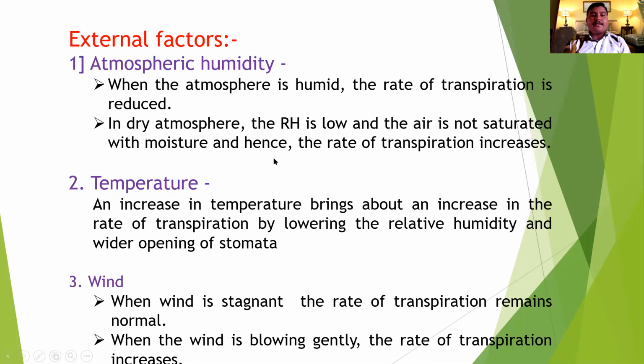The second one is temperature. An increase in temperature increases the rate of transpiration, and a decrease in temperature decreases the rate of transpiration. The third one is wind. When the wind is stagnant, the transpiration rate is slower than with blowing air. When the air is blowing gently, the rate of transpiration increases. These are the external factors: atmospheric humidity, temperature, and wind.